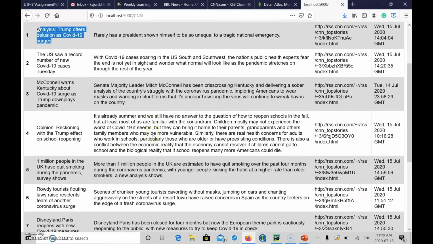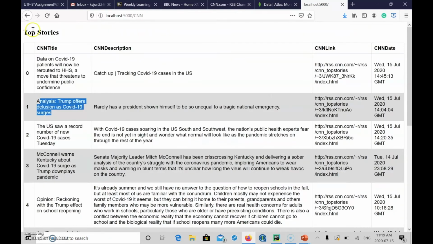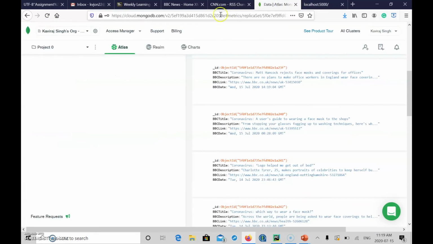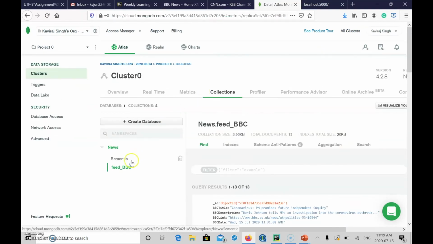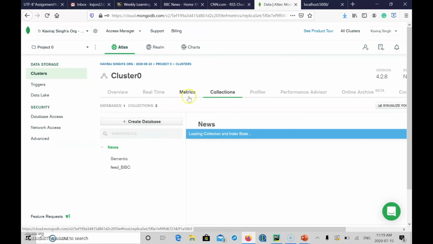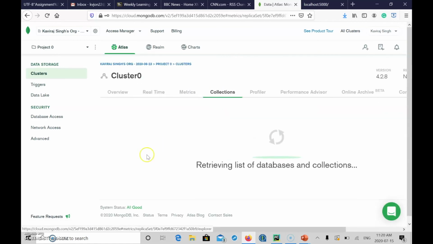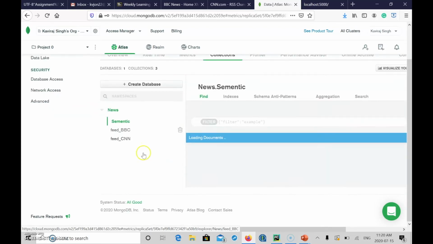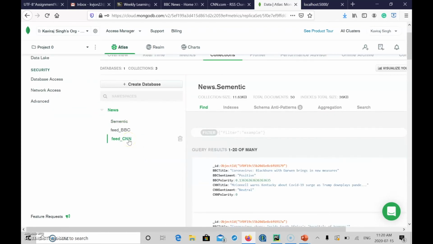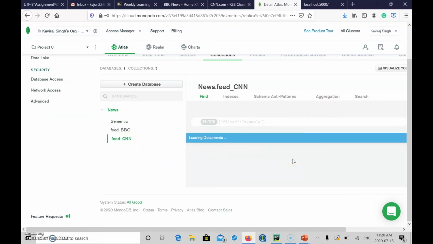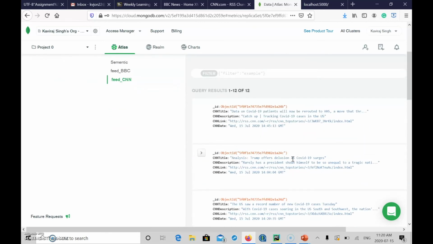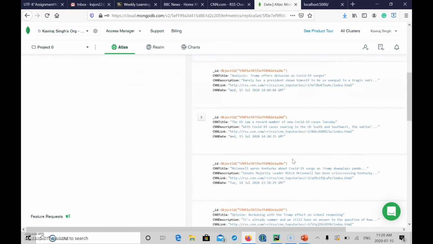So yeah, this is the whole idea of getting the data here. So simultaneously we'll go back to the database to cross check whether the feed CNN has been updated or no. Yeah, the feed CNN is updated now. It's been created and it's stored in our database with the similar title to the feed BBC.